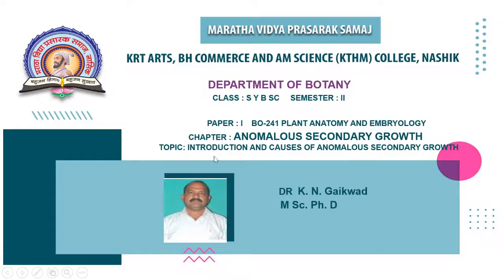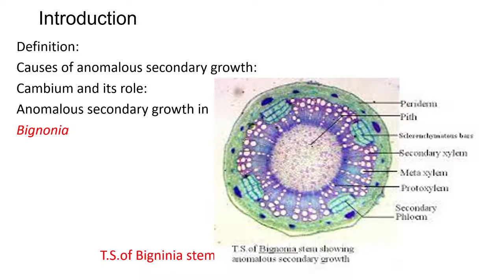Under that, we have studied the introduction, causes of anomalous secondary growth in Bignonia stem, Raphanus root, both belonging to the dicot, and one example of monocot, that is Dracaena. Let us see the introduction first of all.